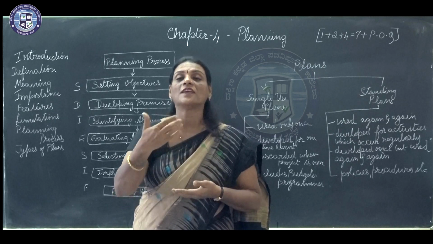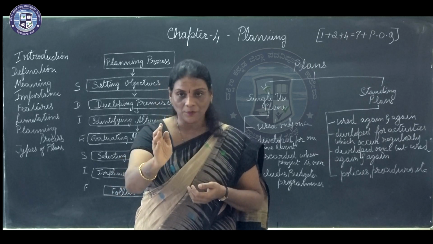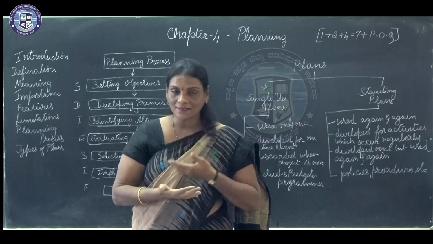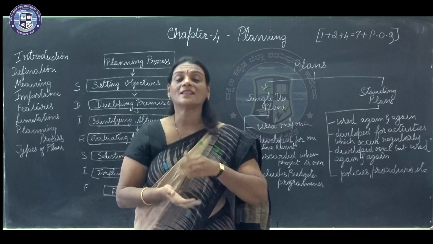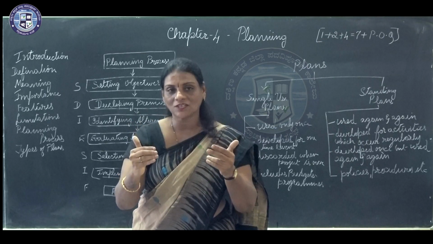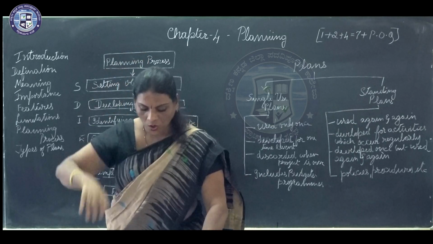How am I going to face the future? So for certain things, you have to already set up your mind. So you assume certain things, take certain predictions, take certain forecasts about the future course of action, whichever you are going to follow to reach your ultimate goal or aim.